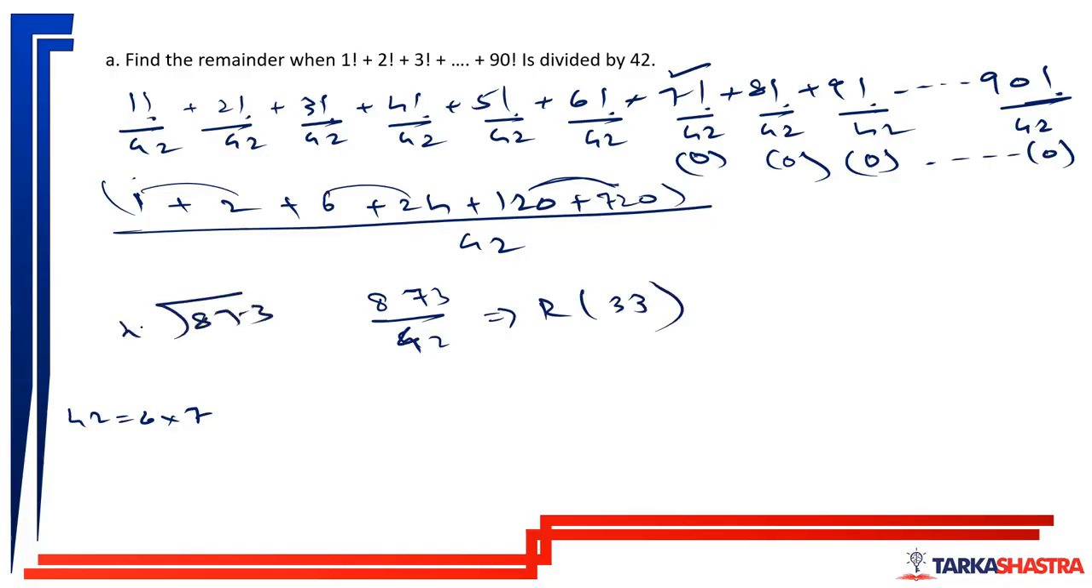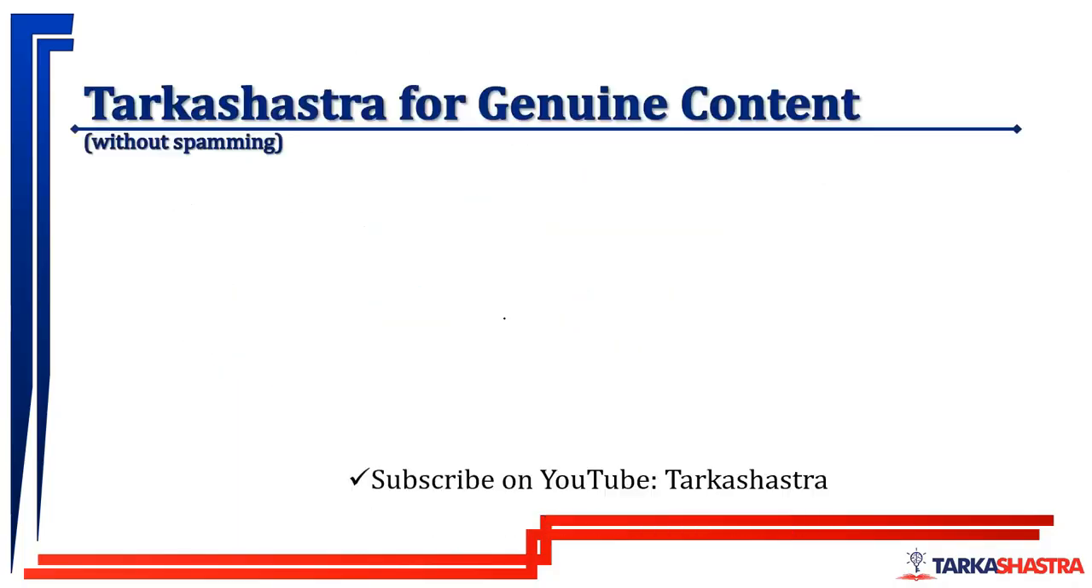873 divided by 42. 20s are 840. Remainder 33. So here, if you apply the right logic, you will come to know that only till 6 factorial the numbers are not divisible by 42. Rest all the numbers, 7 factorial and beyond, all the factorials will be divisible by 42. So by this, you get the remainder as 33. So here we finish